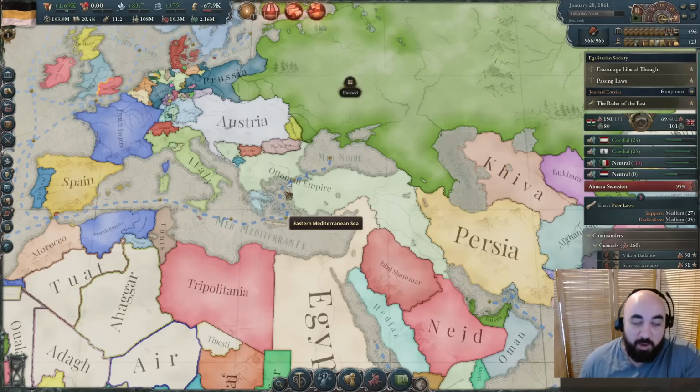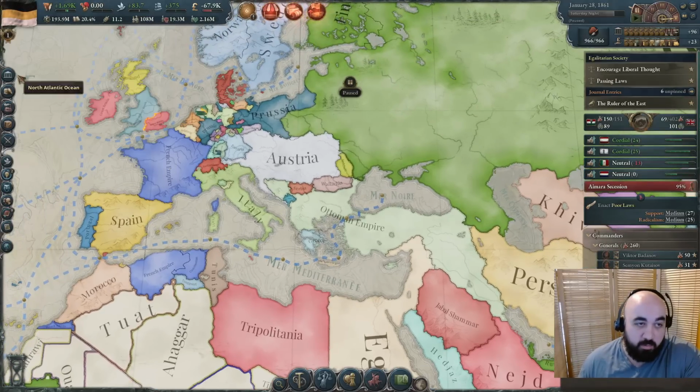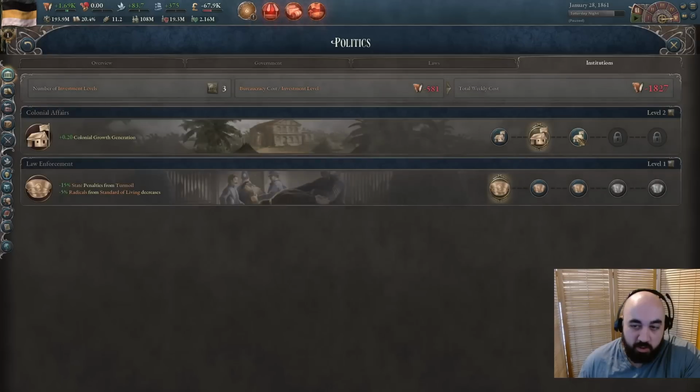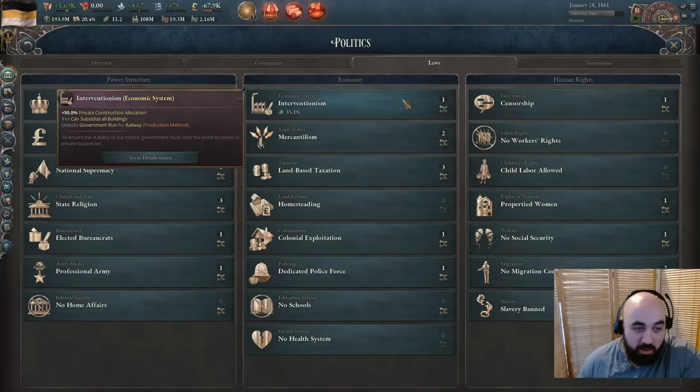Okay, we finally passed elected bureaucrats. We have a bunch of floating bureaucracy. The first thing we're going to do is we're going to look to increase our colonial growth or colonial affairs institution. We have a bunch of extra bureaucracy to work with off the back of this.